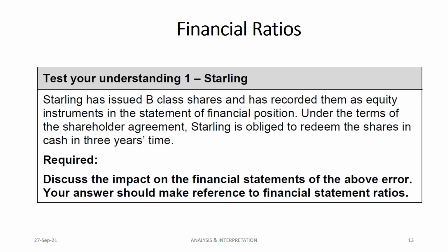One test your understanding is here, only one, and that we are going to cover before I finish this video. So test your understanding one, Starling. Starling has issued B class shares and has recorded them as equity instruments in the statement of financial position. Under the terms of the shareholder agreement, Starling is obliged to redeem the shares in cash in 3 years' time. Discuss the impact on the financial statements of the above error. Your answer should make reference to the financial statement ratio.